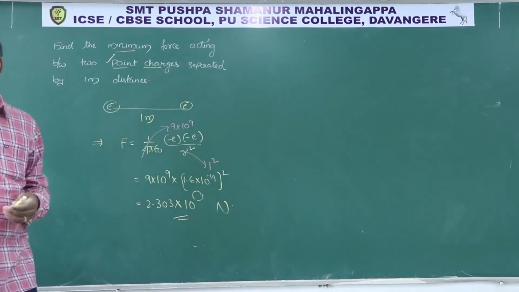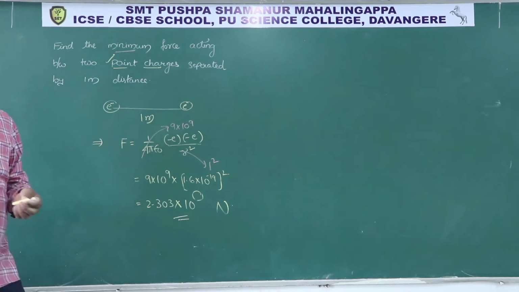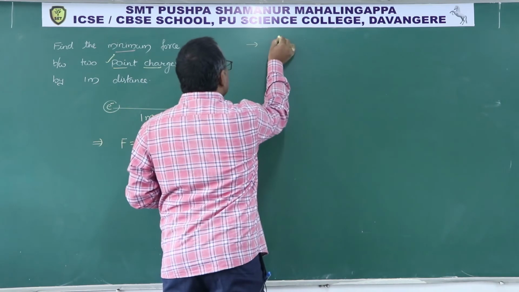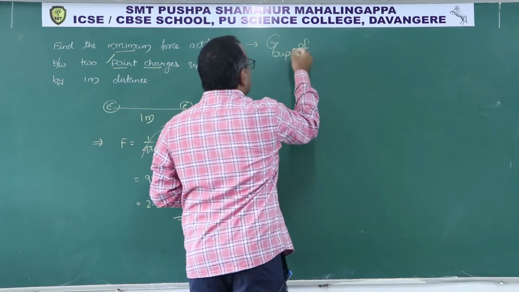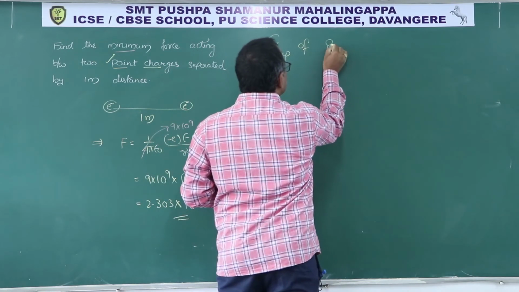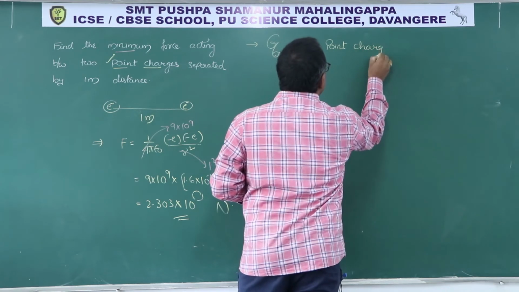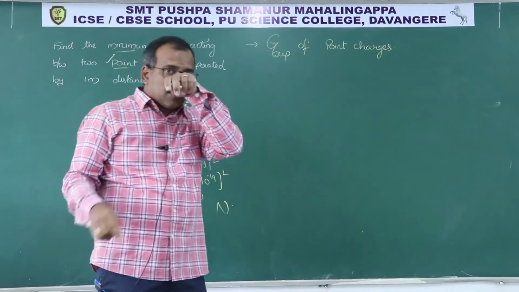The next question we will do. Before handling that, the concept is, when there are a group of point charges, like a group of students.